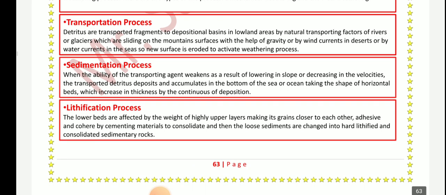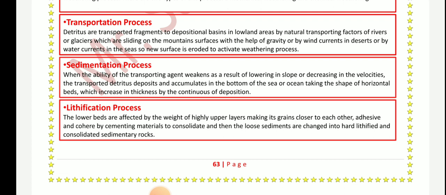Sedimentation process. When the ability of the transporting agent weakens as a result of lowering in slope or decreasing in velocity, the transported fragments or deposits accumulate at the bottom of the sea or ocean, taking the shape of horizontal beds, which increase in thickness by the continuous deposition.